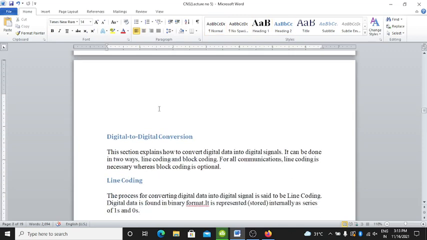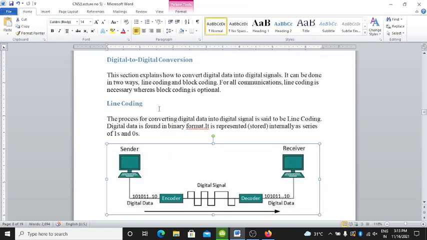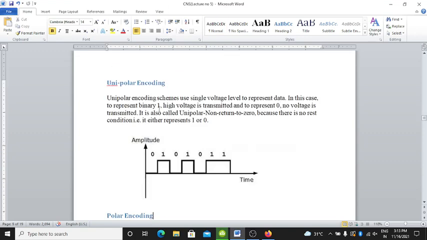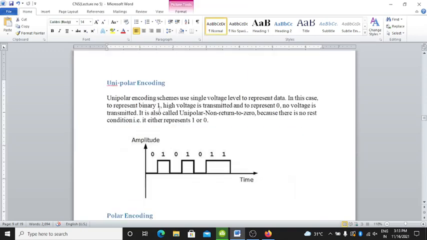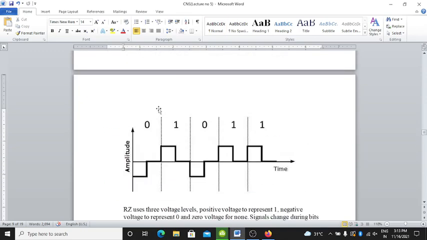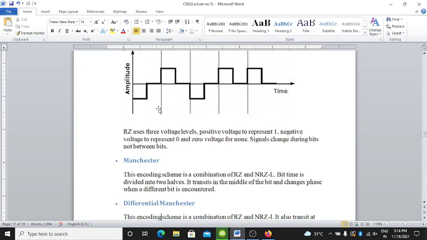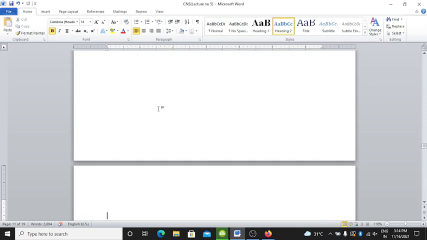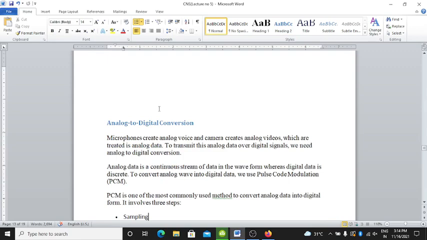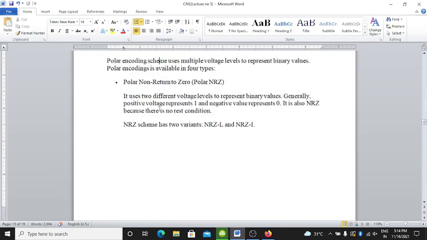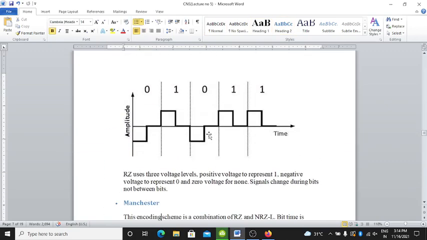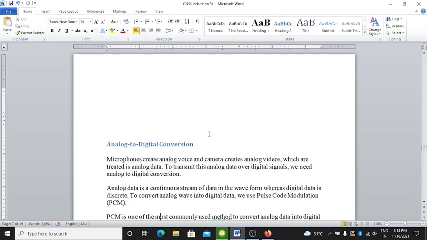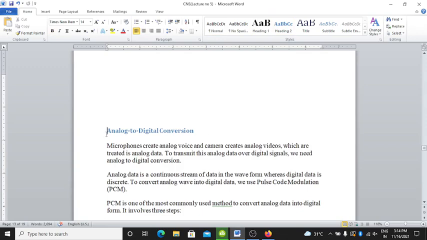In that, the first point is digital to digital conversion. In that, line coding and block coding are there. In line coding there are three types: unipolar, polar and bipolar. We went through it. And next is NRZ, RZ, right? This is all about today's lecture. In the next lecture we will start with the analog to analog conversion. Okay, thank you for today's lecture.